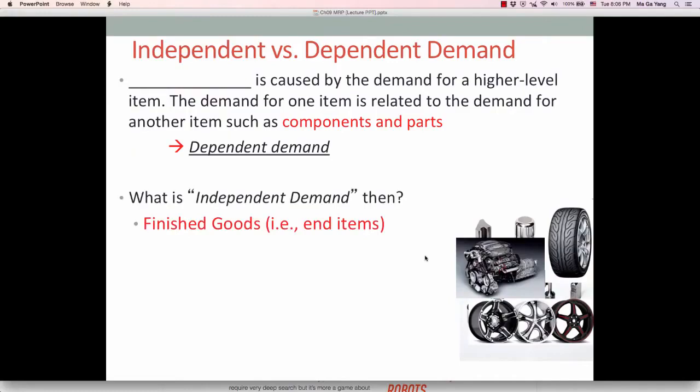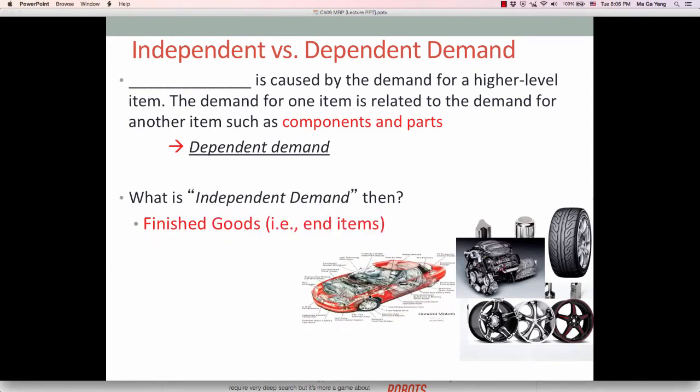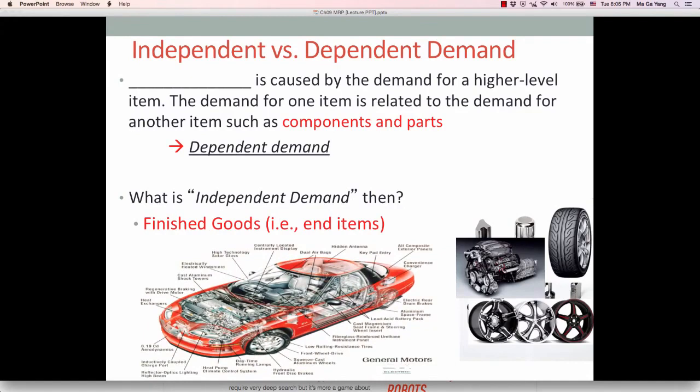What are independent demands then? Independent demands are finished goods and end items. In this case, the independent demand item is a car. As you know, a car consists of thousands of parts and components, for example, tires, wheels, and engines. These are the critical components and parts to produce a car. So in order to produce this car, we need those items to be ready.